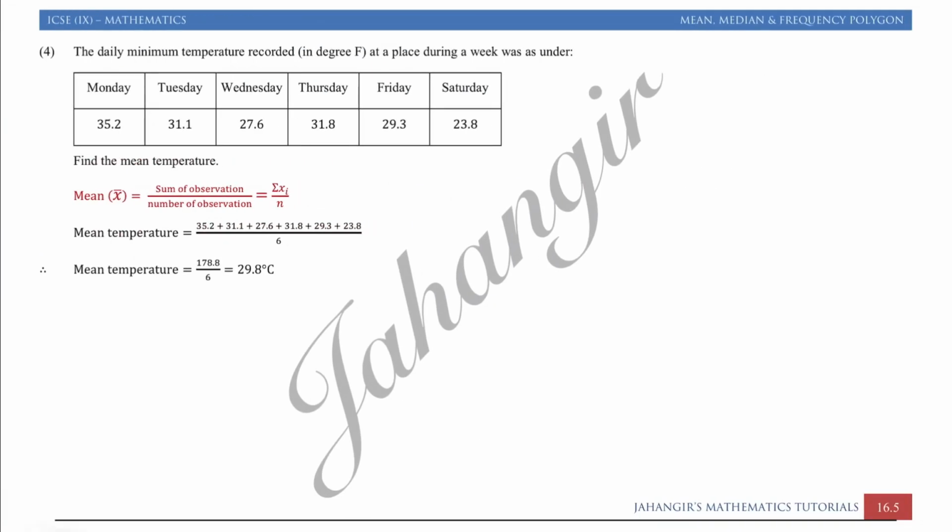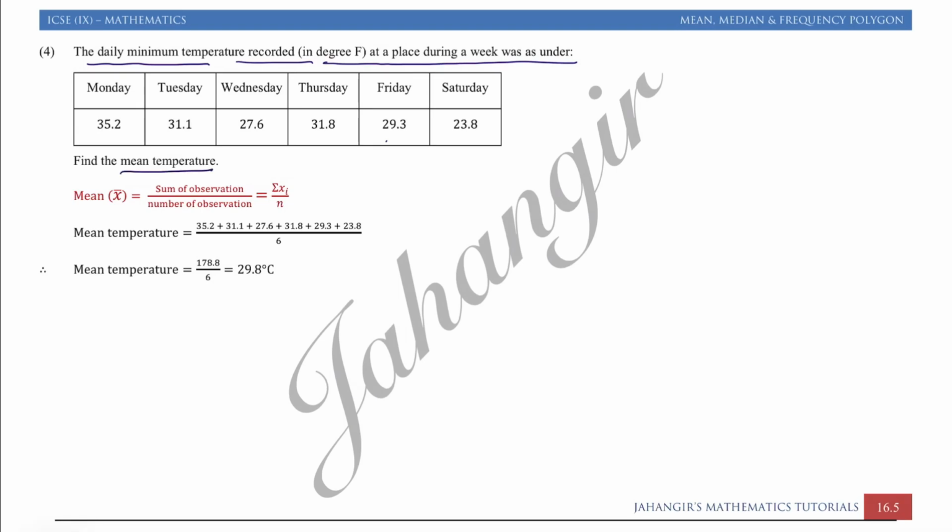Question number 4. The daily minimum temperature recorded in degree Fahrenheit at a place during the week was as under: 35.2, 31.1, 27.6, 31.8, 29.3 and 23.8. You have to find the mean temperature.